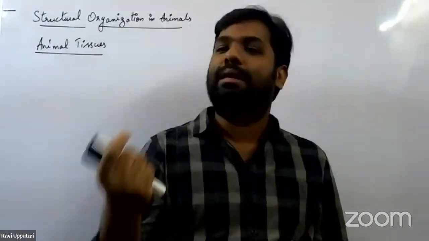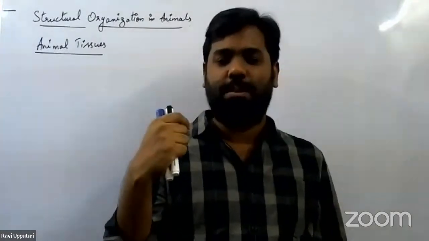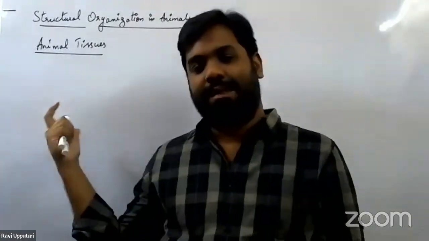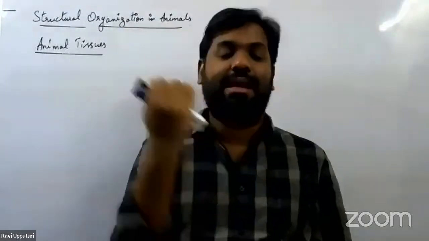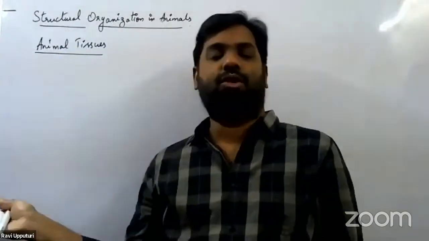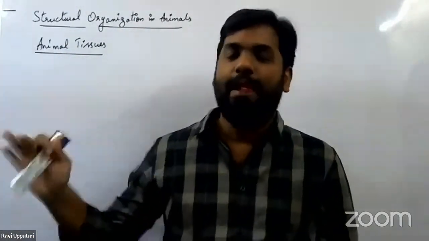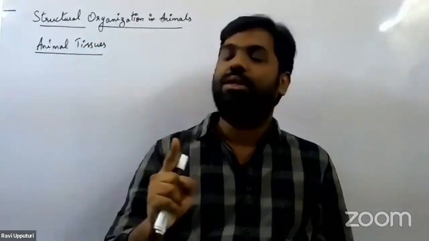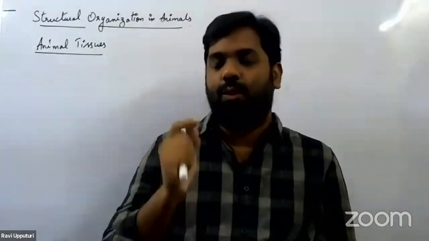Even though there are 3 trillion cells present in the human body, what exactly is happening? All of these 3 trillion cells are actually divided into these 4 types of tissues. Right? So let's start discussing the first type of tissue we have in the list, which is called the epithelial tissue.